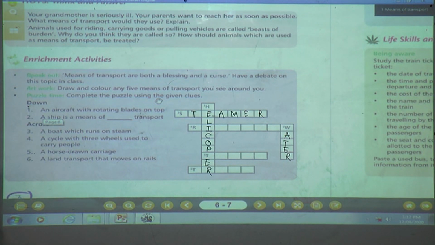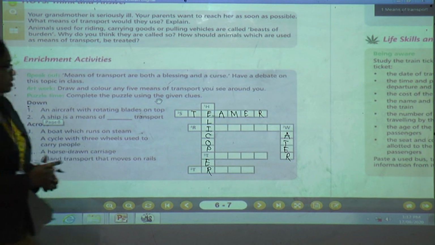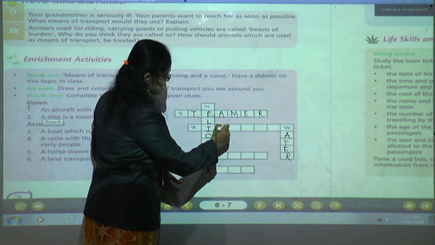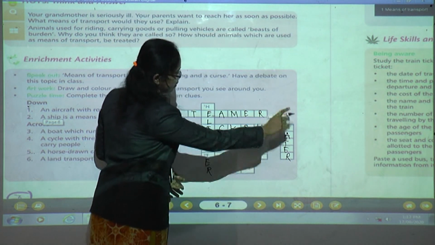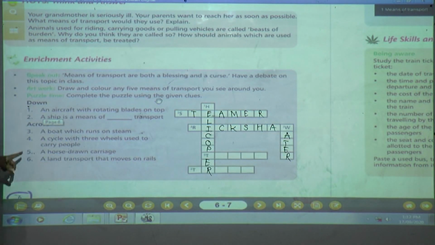Which is the 3-wheel cycle used to carry people? Yes, children. If we don't have any bike or car, then how will we go? By which means of transport can we reach near places or far places? Yes, by auto rickshaw. We can say rickshaw. Rickshaw. Next one is what?